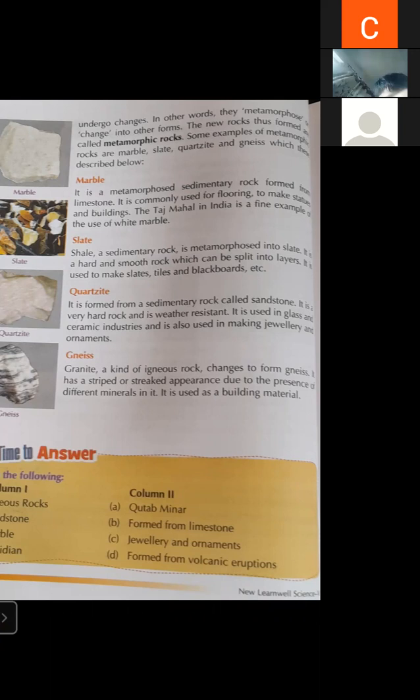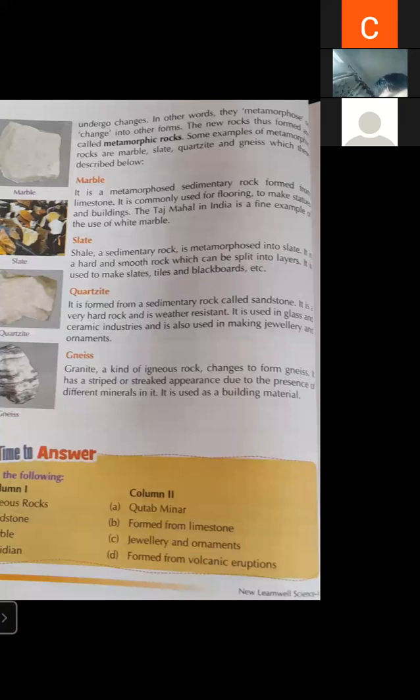Next is slate. What is slate? Shale, a sedimentary rock, is metamorphosed into slate. We have discussed shale. Shale is a sedimentary rock. It is converted into slate. That is also metamorphosis. Metamorphosed. So it is also a metamorphic rock.